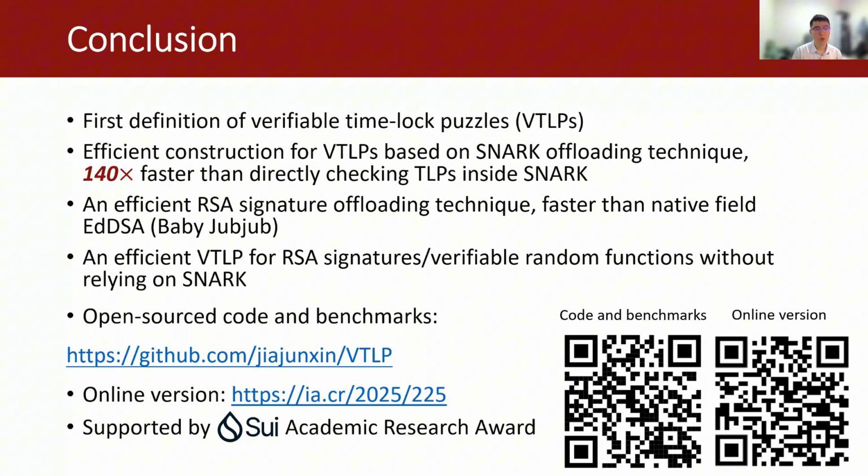In conclusion, we provide the first definition of verifiable time lock puzzles, and we provide a very efficient construction for verifiable time lock puzzles based on SNARK offloading technique, which is 140 times faster than directly checking time lock puzzles inside SNARK. We also provide an efficient RSA signature offloading technique, which is faster than native field EdDSA signatures, or Baby Jubjub. We provide an efficient VTLP for RSA signatures and verifiable random functions without relying on SNARK.